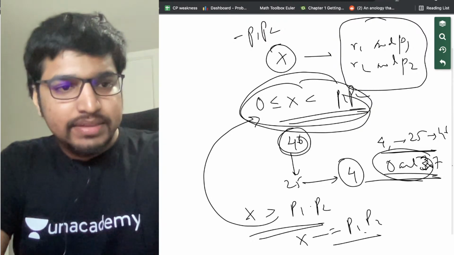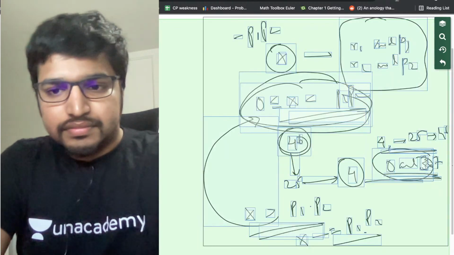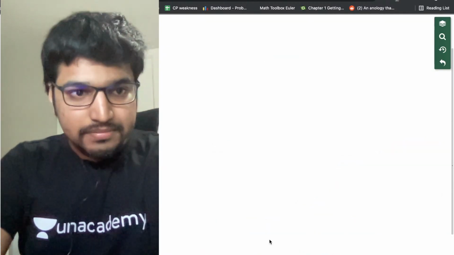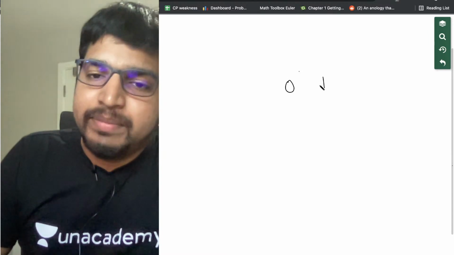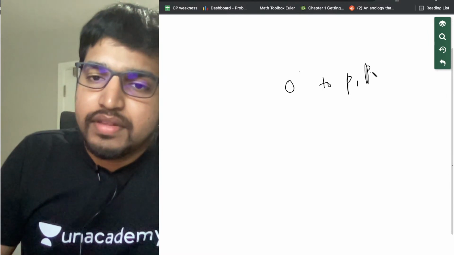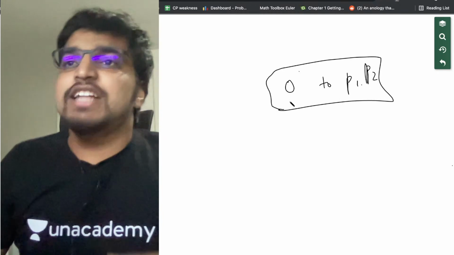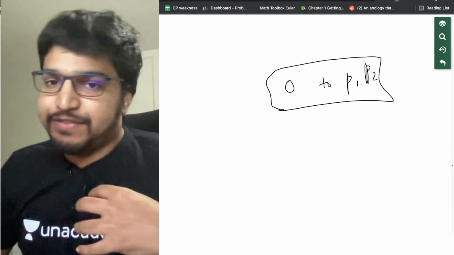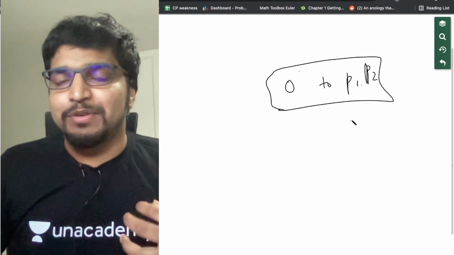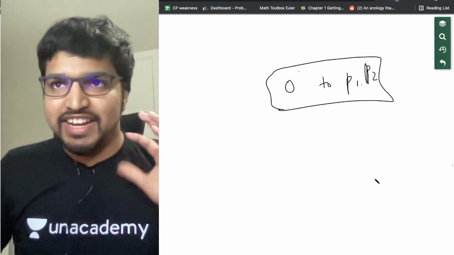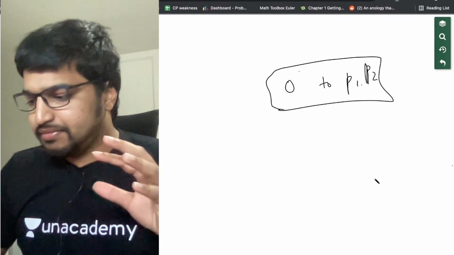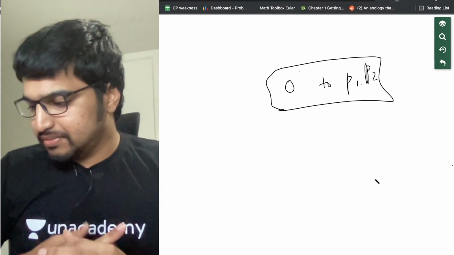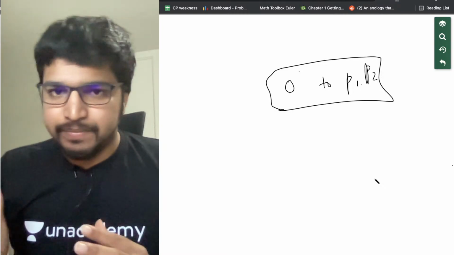So now what we can do is just iterate from 0 to p1 into p2 and check which number satisfies r1 modulo p1 and r2 modulo p2. Is there any doubt so far? If there are any doubts, please let me know. I'll clear it now.